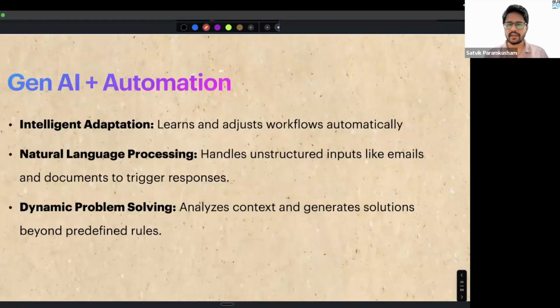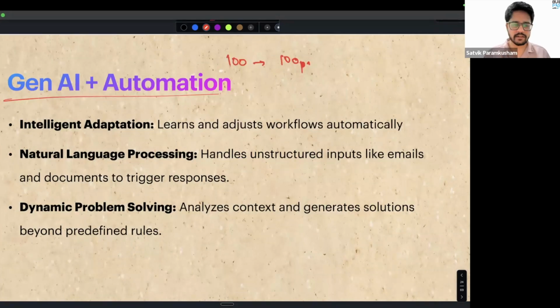But that is not the case with generative AI, right? So here I was able to automate personalized emails, right? Earlier with traditional automation, I might have two, three templates that I can just keep revolving. But here, if there are 100 people applying, I can write 100 personalized emails in the same time, right? In no additional time. I don't need to take any additional time. 100 people, I can write 100 emails. 1,000 people, I can write 1,000 emails.